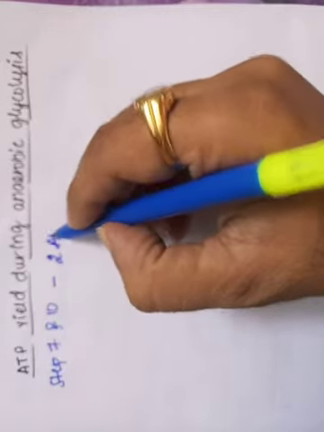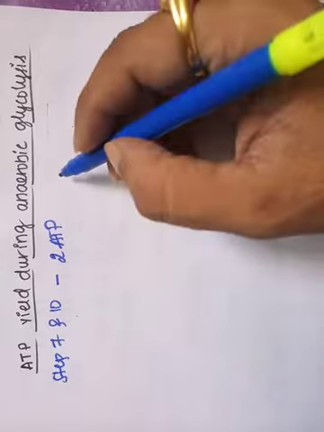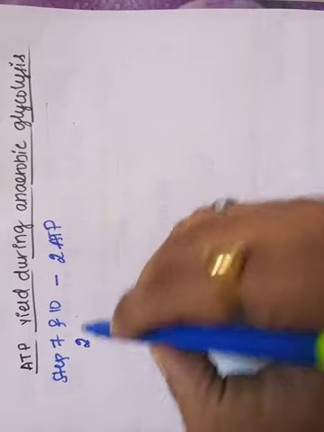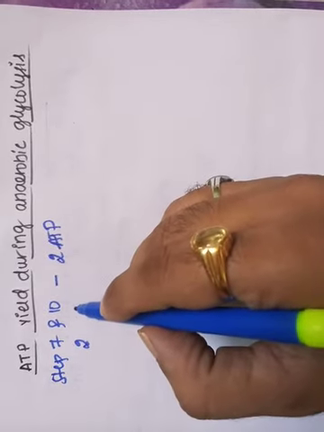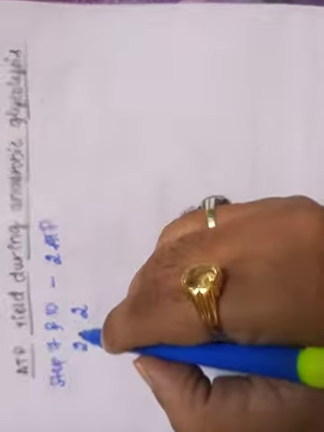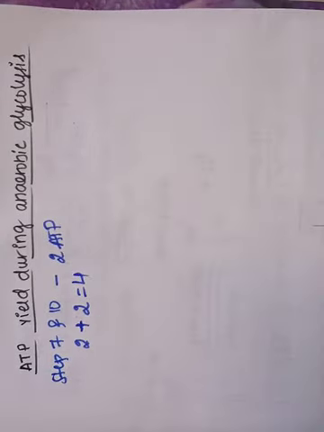So per glucose molecule, step 7 gives 2 ATP molecules, and step 10 gives 2 ATP molecules. Therefore a total of 4 ATP molecules are produced during glycolysis.